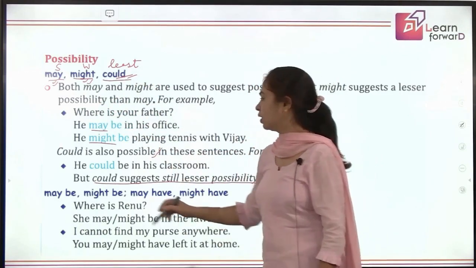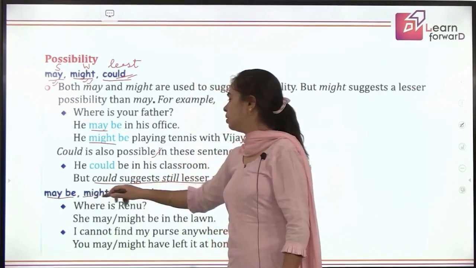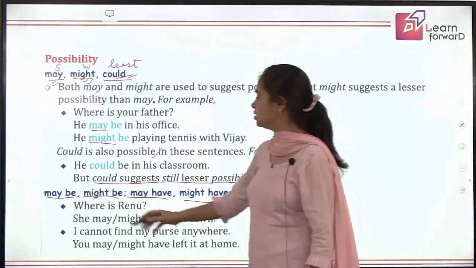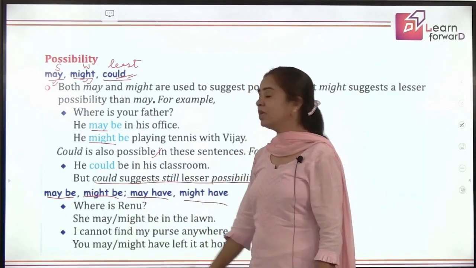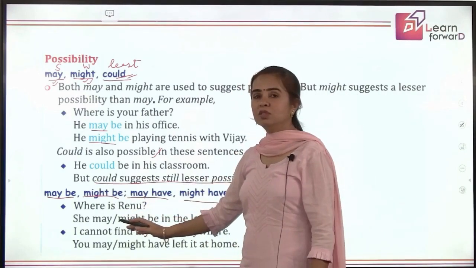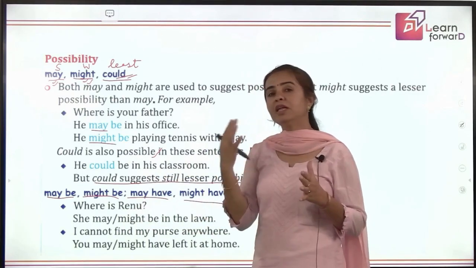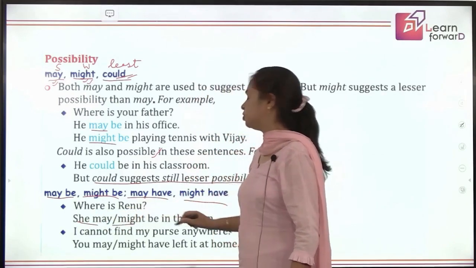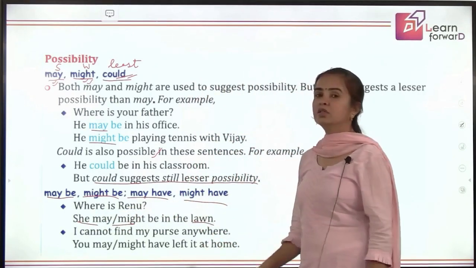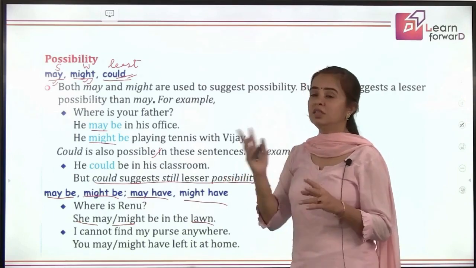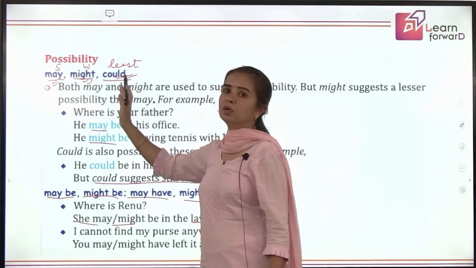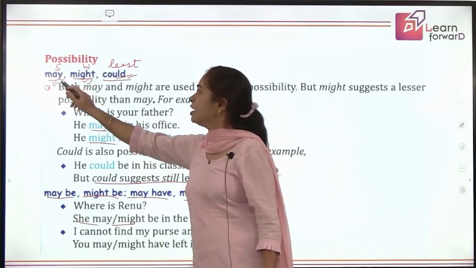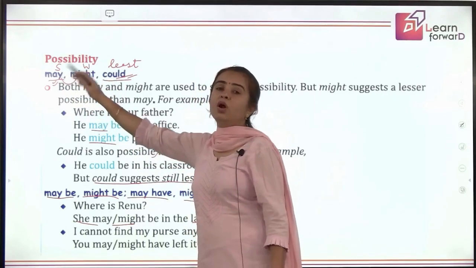Right? Okay. Now coming to next is maybe, might be, may have, might have. Now, if your question is, where is Renu? That means may, might can be used, because may shows more possibility and might shows a lesser possibility. So, she may or might be in the lawn. So, we can just interchange these, but not may and could. Because this is the strongest, this is the weakest possibility. We can change these two, but not with could.